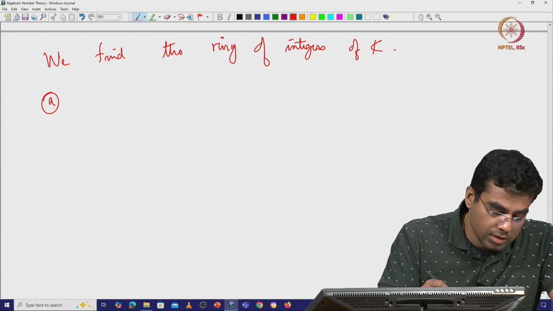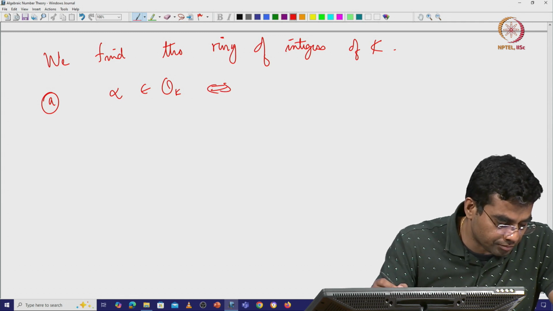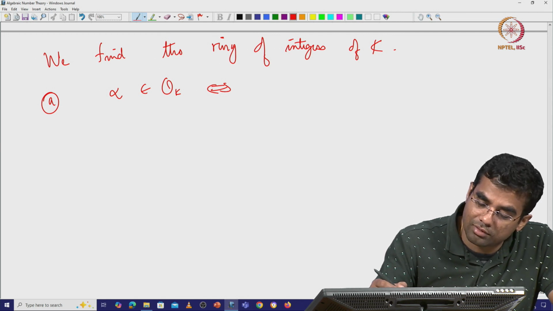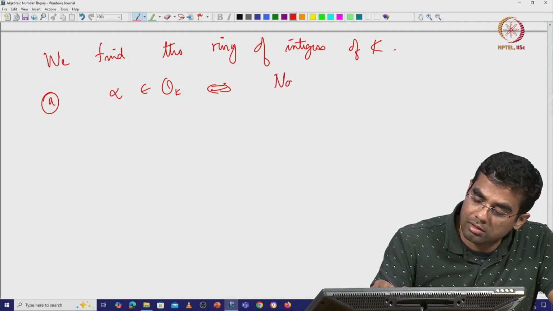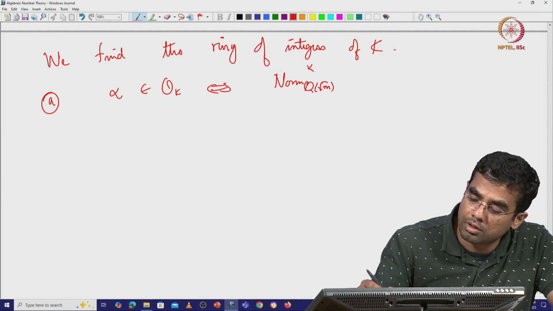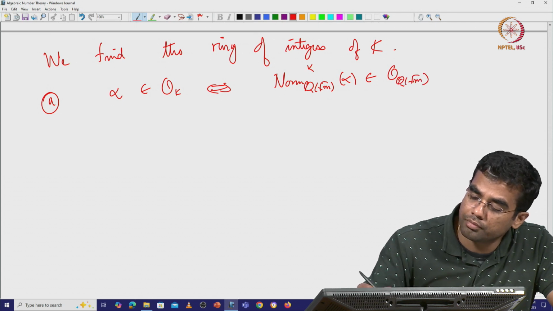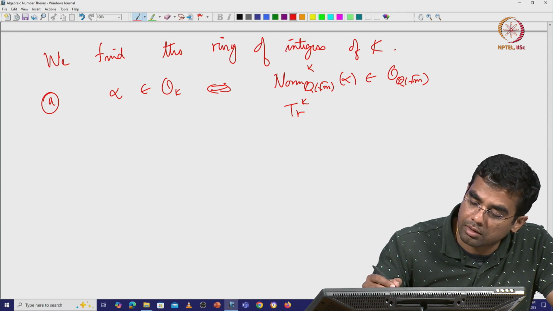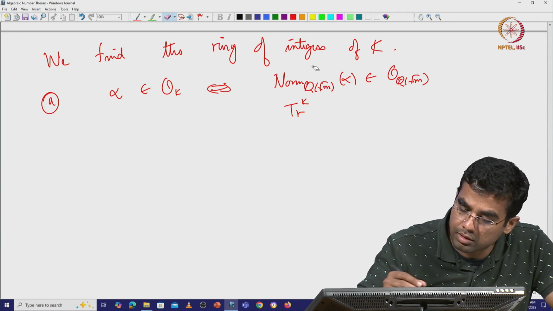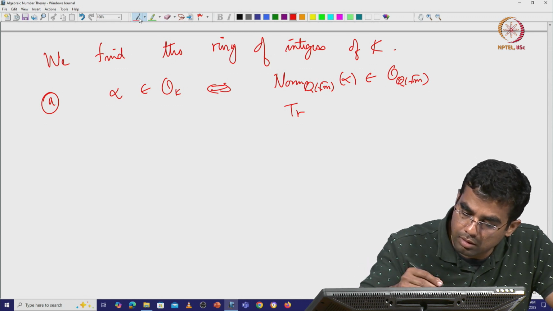So, alpha belongs to O_K if and only if the norm from K to Q(square root of m) of alpha is in O_Q(square root of m), and the trace also.